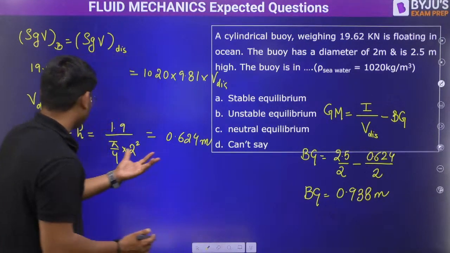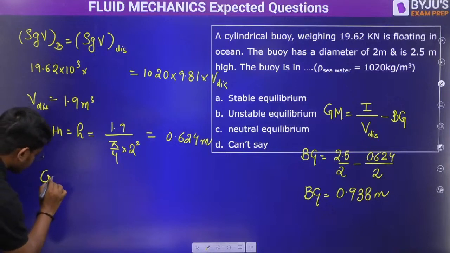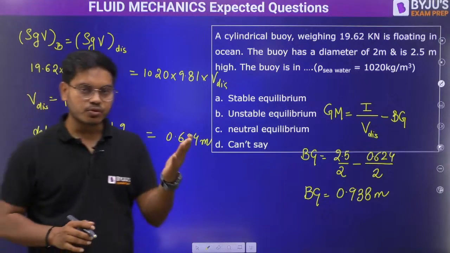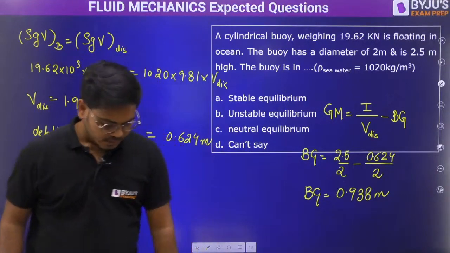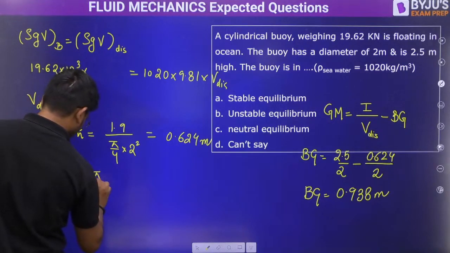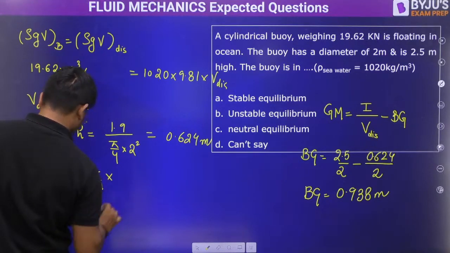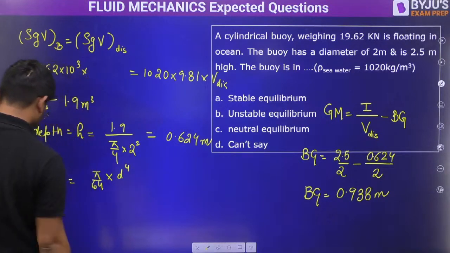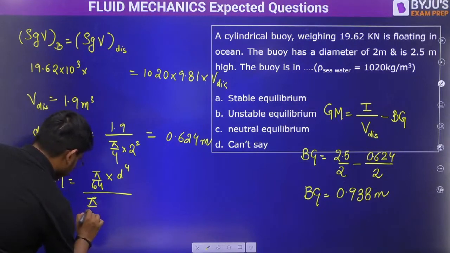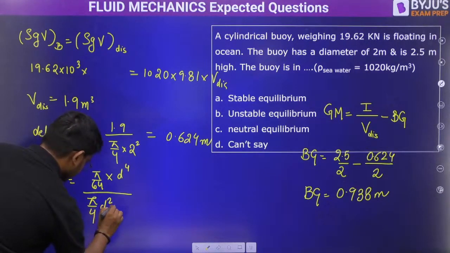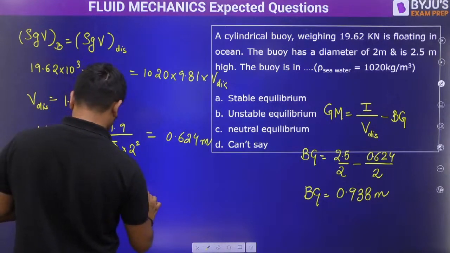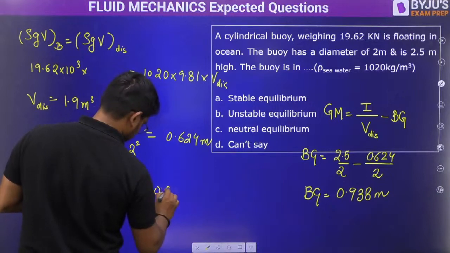Okay sir. Now BM is nothing but I by V, that is pi by 64 d raised to the power 4 by displaced volume, pi by 4 d square h is the displaced volume, minus 0.938.